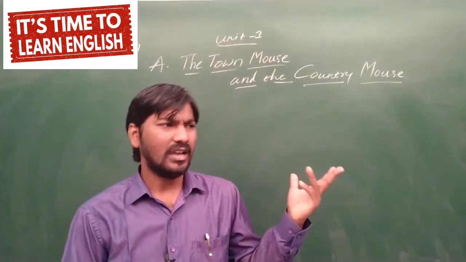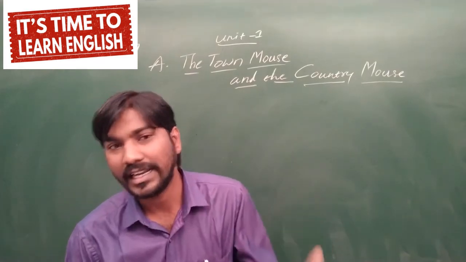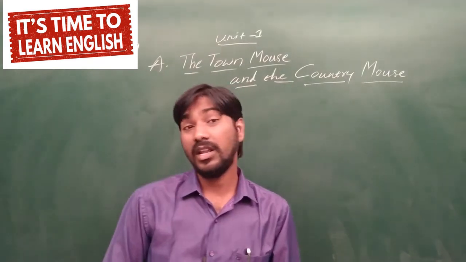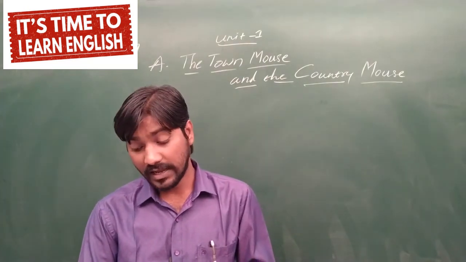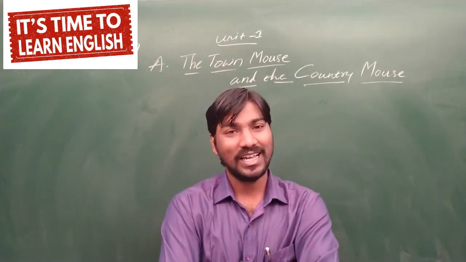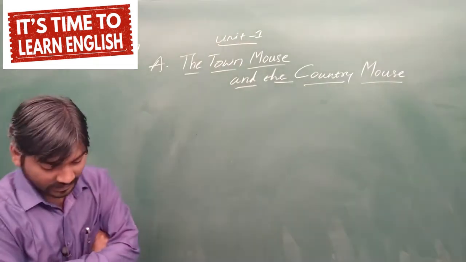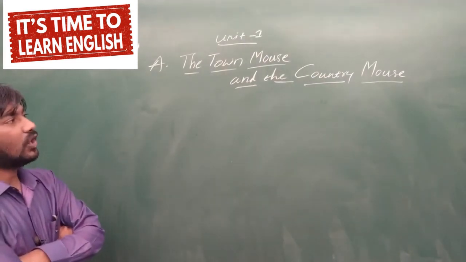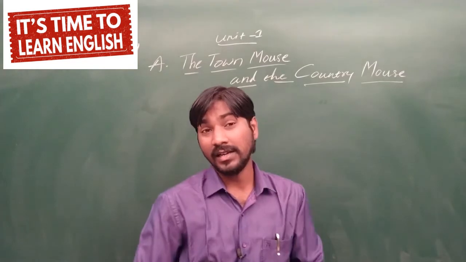Or else I have forgotten the key somewhere. I have left something there. So I remembered it now. So I have to leave, my dear cousin. Please allow me to go from this village. So why? Because the town mouse was not satisfied in the country. In other words, we can say that the town mouse was not happy in the village.